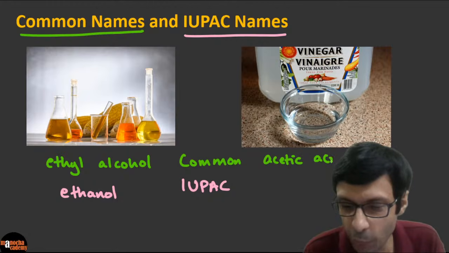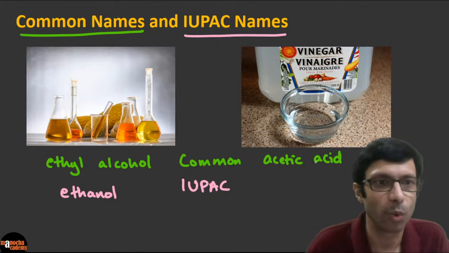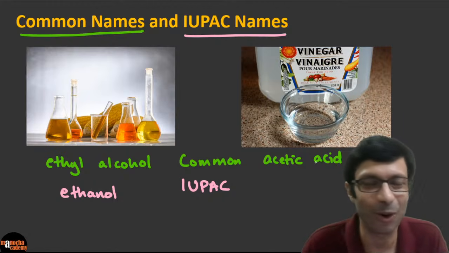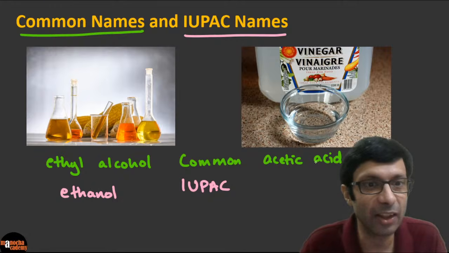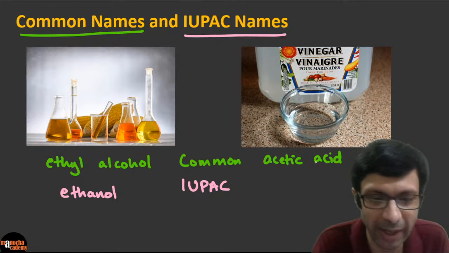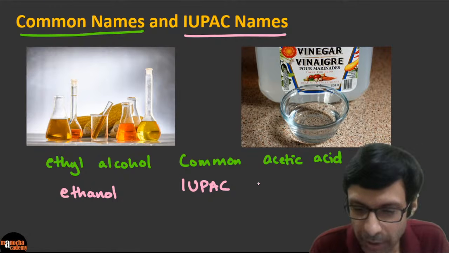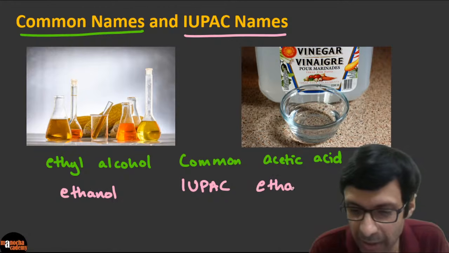And what is the IUPAC name? Do you guys know what the IUPAC name of this one is? Very good. Acetic acid, right? What is the IUPAC name of acetic acid? Excellent. Ethanoic acid. So I see some of you are writing that. So the IUPAC name, the systematic name, is ethanoic acid.